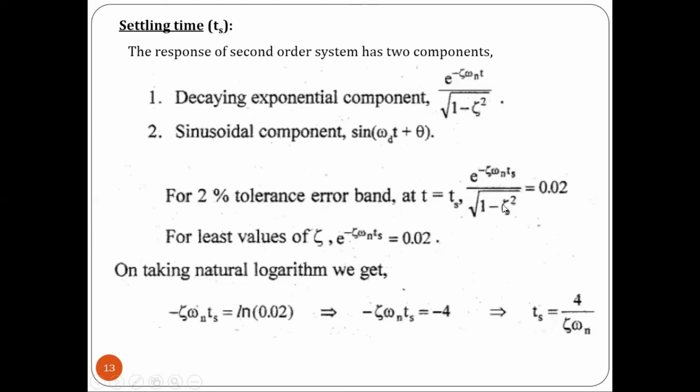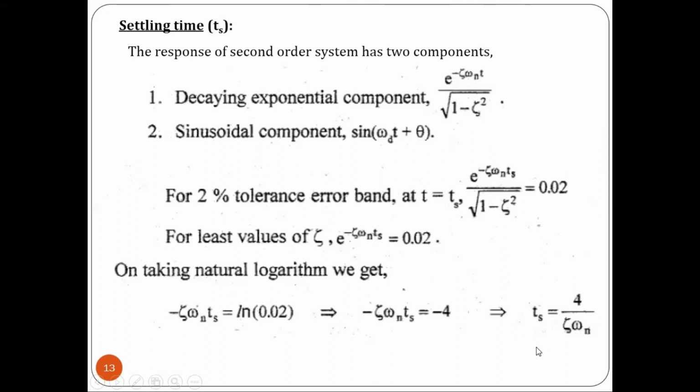When compared to 1, the value will be neglected. So the root of 1 will be equal to 1. We will be getting e power minus theta omega n ts is equal to 0.02, right? On taking natural logarithm, we will be getting minus theta omega n ts is equal to ln of 0.02. Ln of 0.02 is nothing but minus 4. So minus minus gets cancelled. By cross multiplying, we will be getting settling time ts is equal to 4 divided by theta omega n.